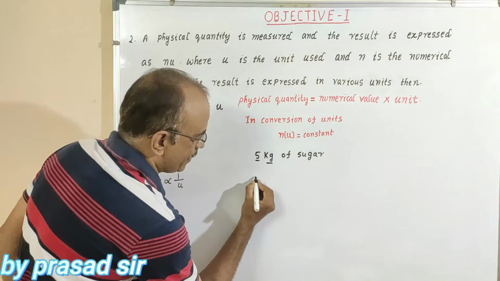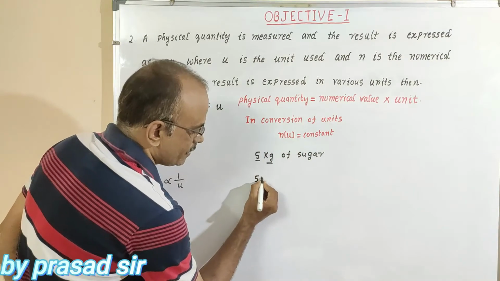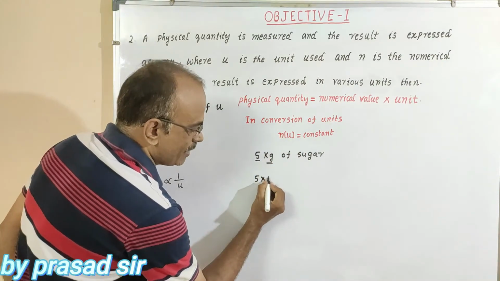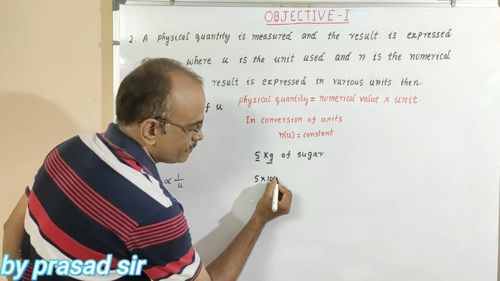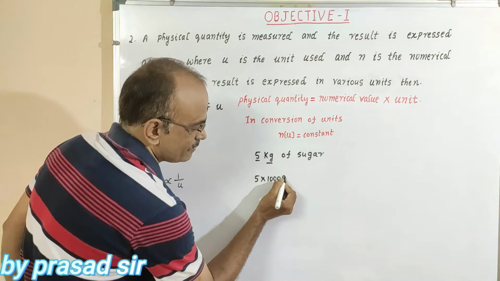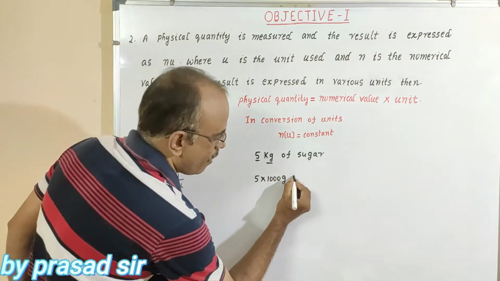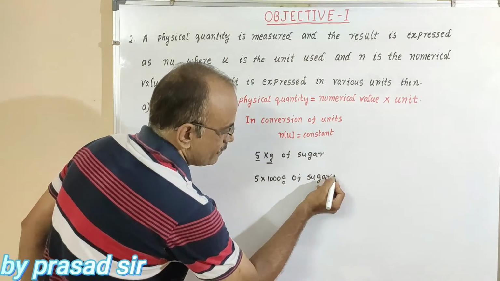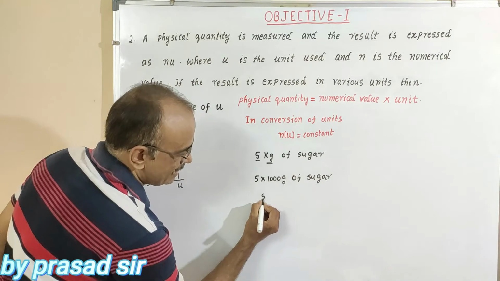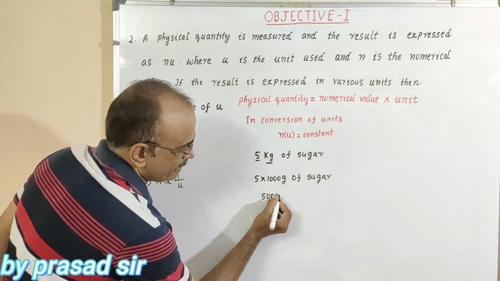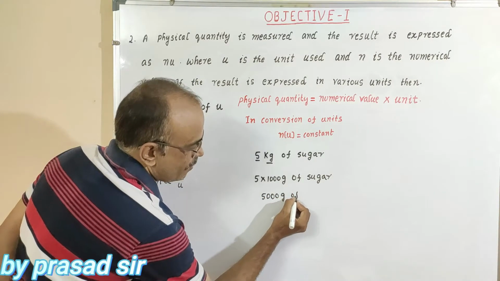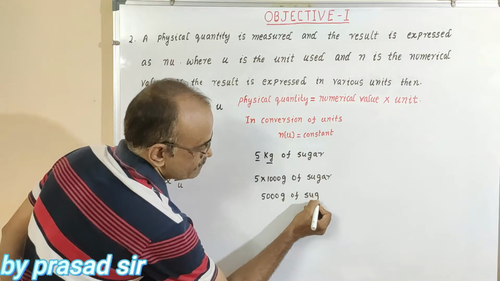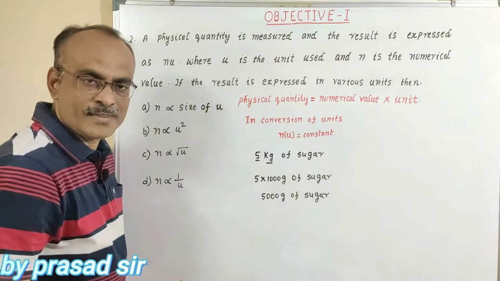So simple, see this: 5 into 1 kilogram is equal to 1000 grams, so 5000 grams of sugar.